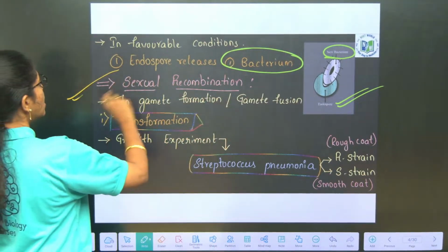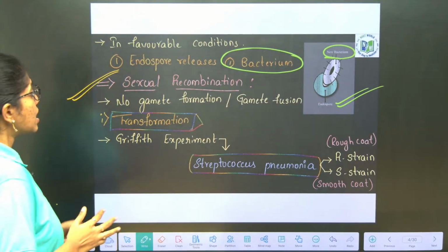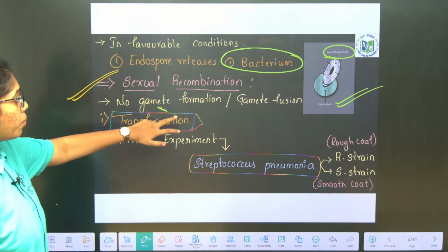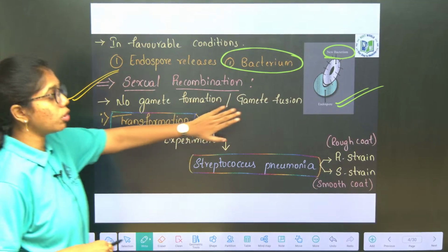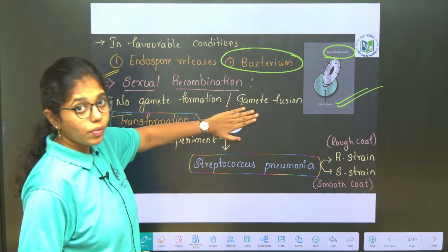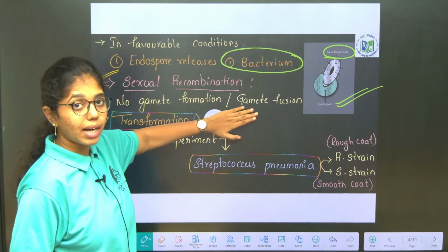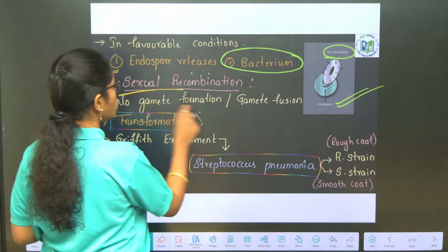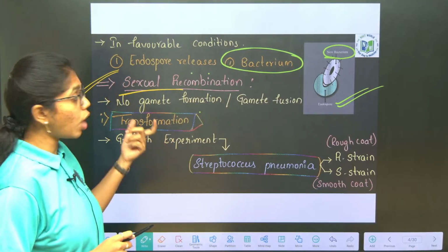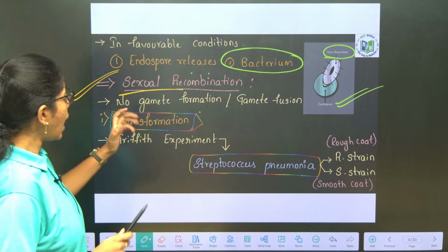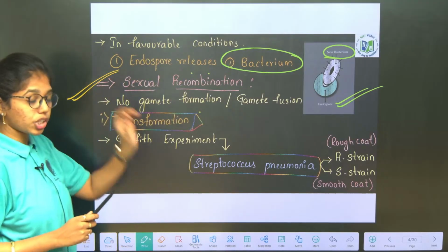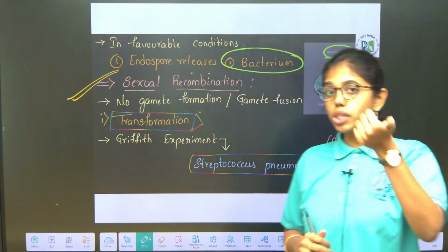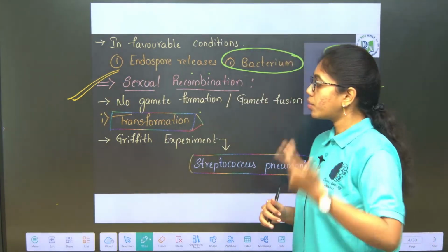Next is sexual recombination, where there is no gamete formation or gamete fusion. That is why this is called sexual recombination rather than sexual reproduction. We use the term sexual recombination because there is no gamete formation or gamete fusion. How does this happen? Sexual recombination occurs in three modes in bacteria. First is conjugation, second is transduction and third is transformation.